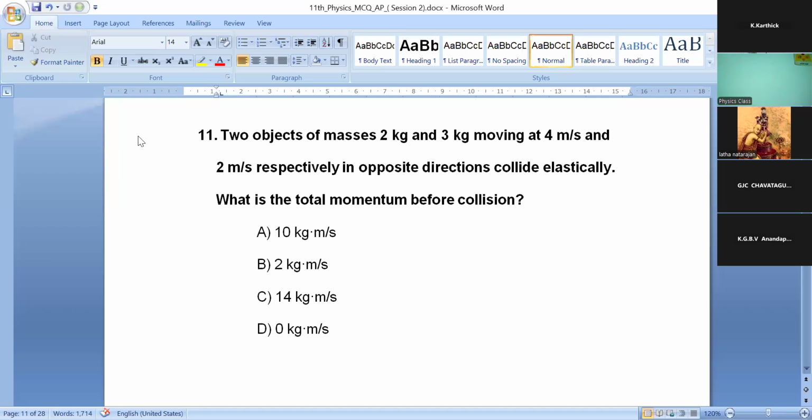Okay. So option A, 10 kg meter per second. B, 2 kg meter per second. C, 14 kilogram meter per second. Option D, 0 kg meter per second. Think about that. Already you know about that formula for momentum. In elastic collision, you have to find that total momentum.